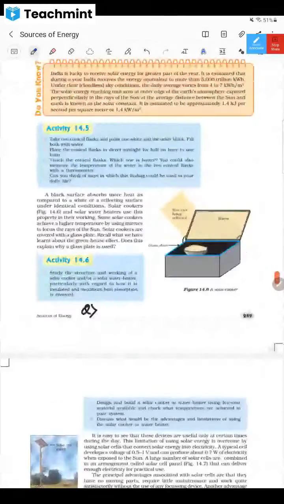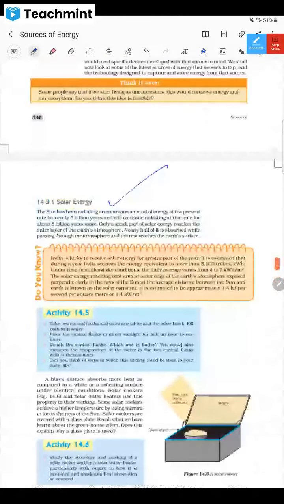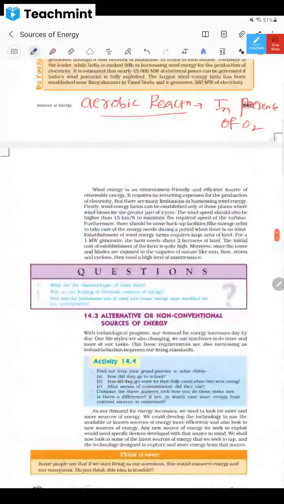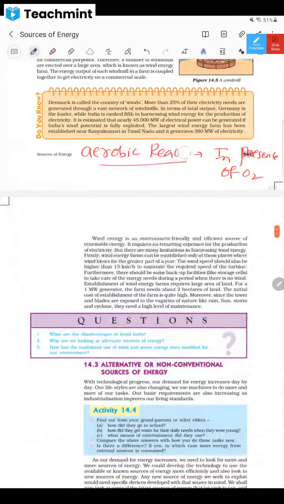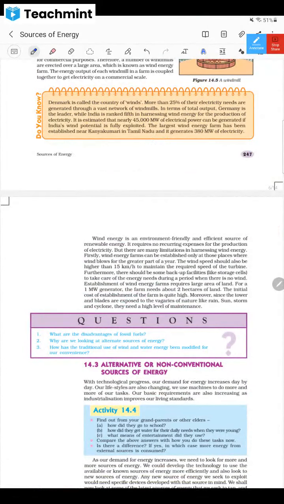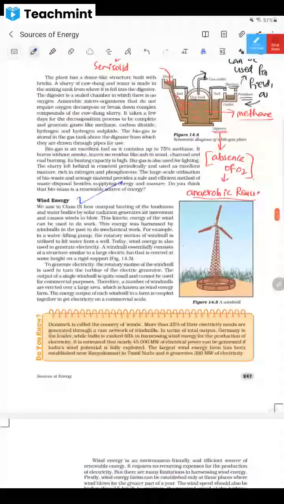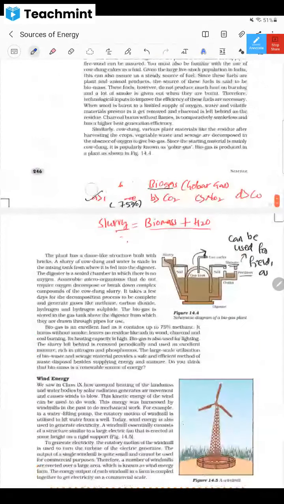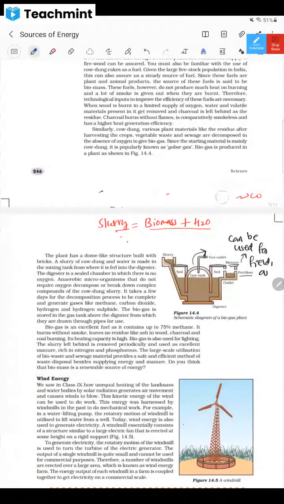Which energy is converted into which energy, and what is their working style? Read all of it. Will you read, dear children? I already asked you to read them, no? Otherwise, whatever details I'm giving, keep on making notes. That will be more than enough for you. But if you read, you will have confidence, and you can do many things on your own. All right, dear children.